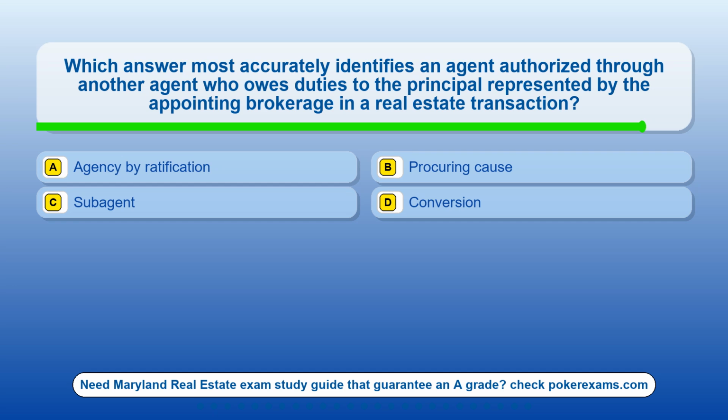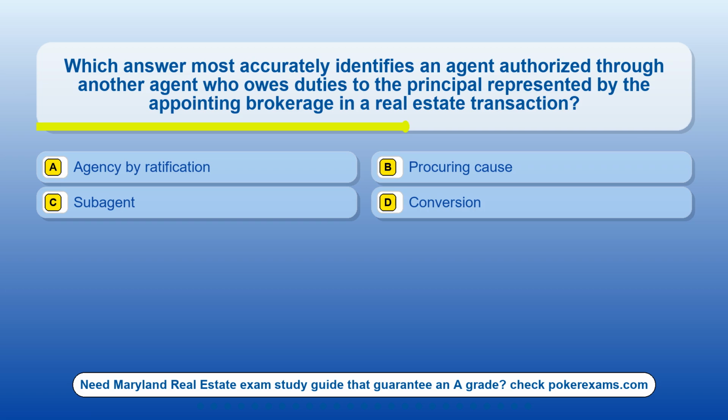Question 9. Which answer most accurately identifies an agent authorized through another agent who owes duties to the principal represented by the appointing brokerage in a real estate transaction? Option A, agency by ratification. Option B, procuring cause. Option C, subagent. Option D, conversion.